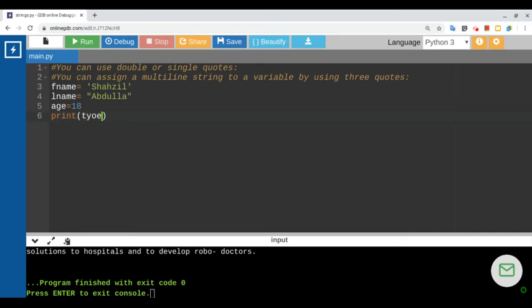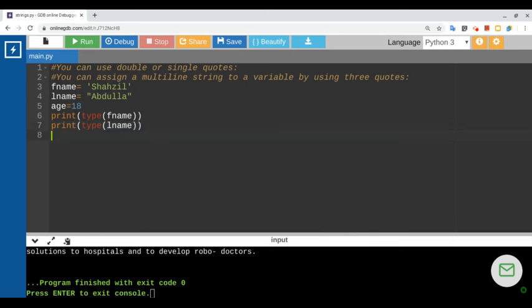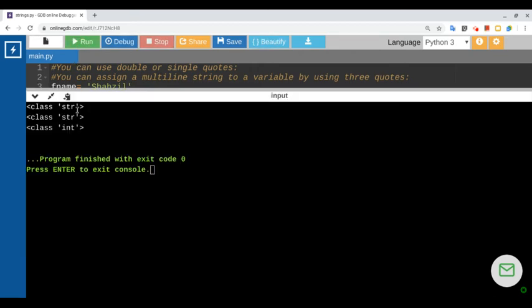Okay. If I check the type of these variables, starting with f name, that's the first name, and then I'm checking the type of the last name variable, l name, and lastly, I'm checking the type of the age variable using the type function. So it will show me the data type of all these three variables. Let's check it. I'm running the program, and as you can see, it's showing that the data type of first name is string, the data type of last name is string, and the data type of age is integer. So that's perfect.